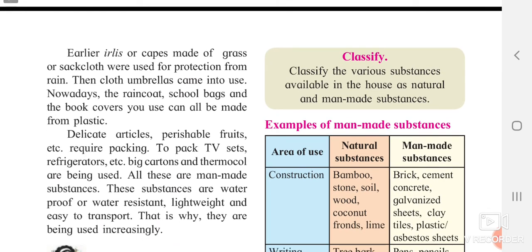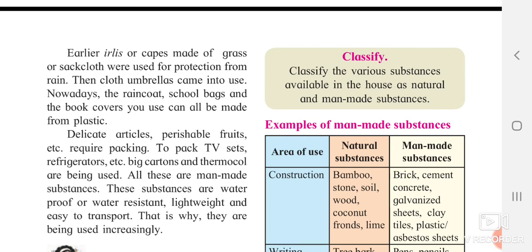Delicate articles, perishable fruits, etc. require packing. To pack TV sets, refrigerators, big cartons and thermocol are being used. Normally when you are purchasing the big televisions or fridge from the shop, when they are transporting it to your place, they are transporting in such a way that all the edges, all the corners of it should be safe, or they are so delicate they can get damaged easily. That's why while transporting they make sure that all these edges and the corners of the fridge will be secured.